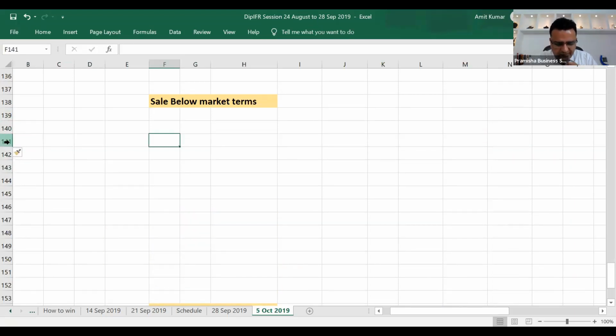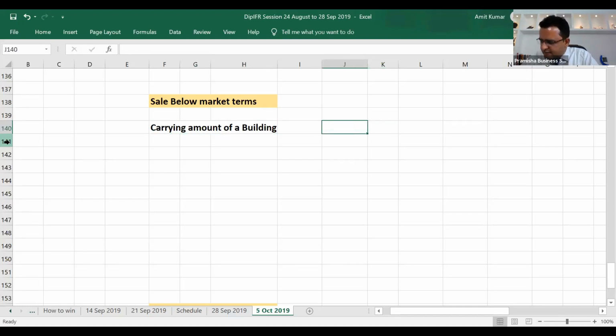If the sale is below market terms, now suppose there is an example wherein the carrying amount of a building is 6 lakh.